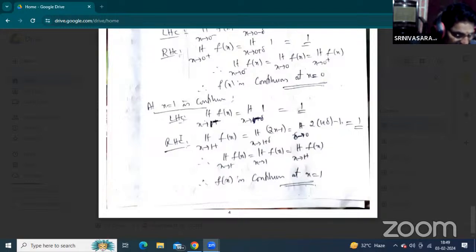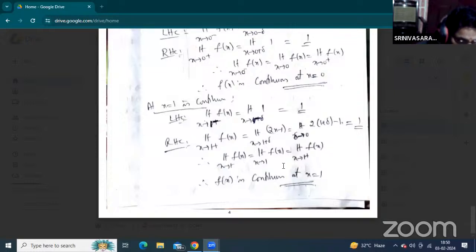And x greater than 1 means the right hand continuity, that is limit x tends to 1 plus. For x greater than 1, the function is 2x minus 1. Replacing x by 1 plus delta, where delta is greater than 0 and delta approaches 0, we get 2 times 1 minus 1, which is 1.